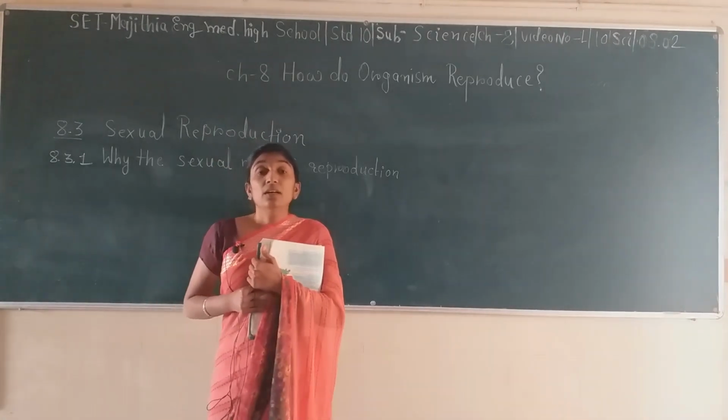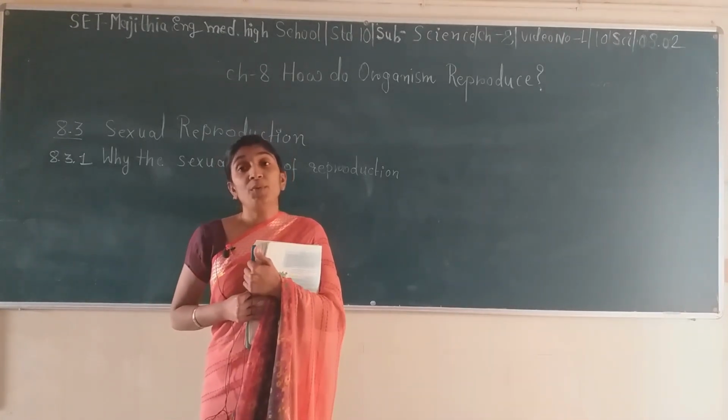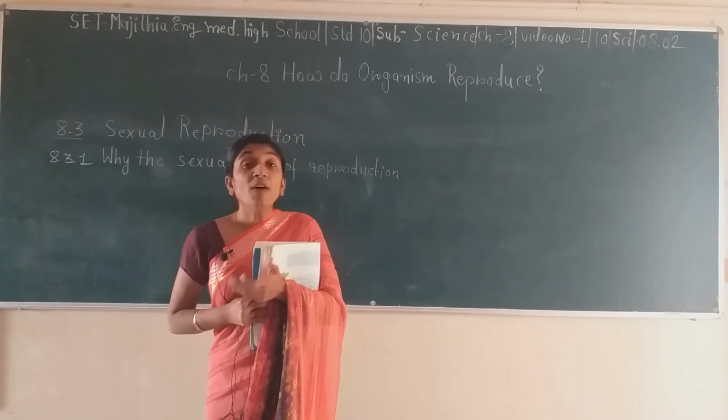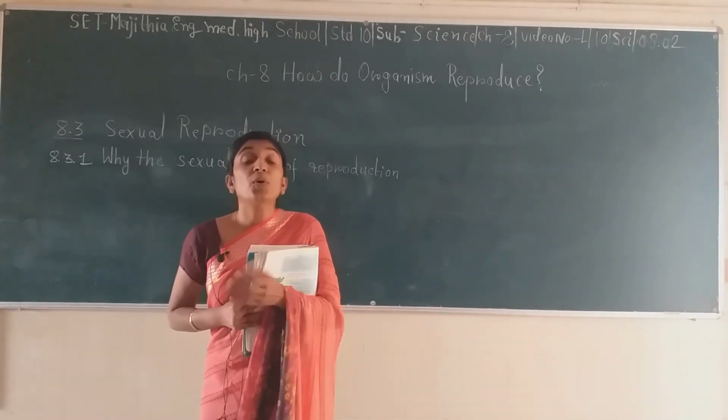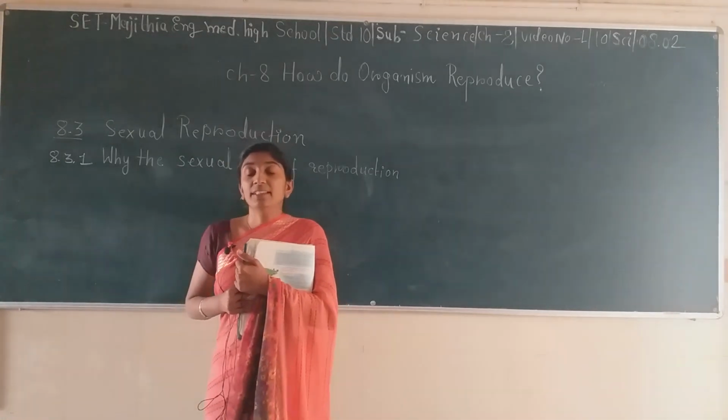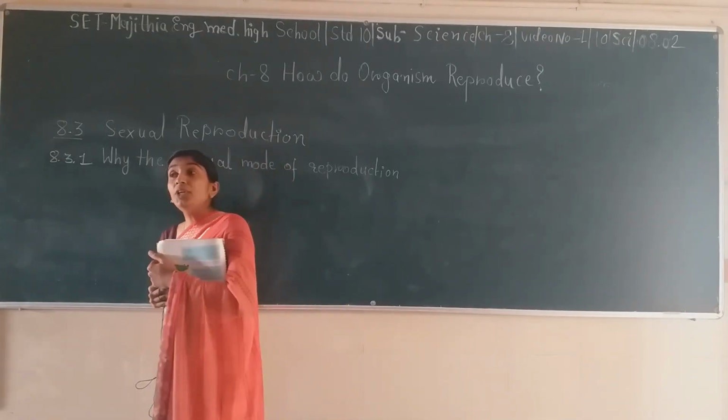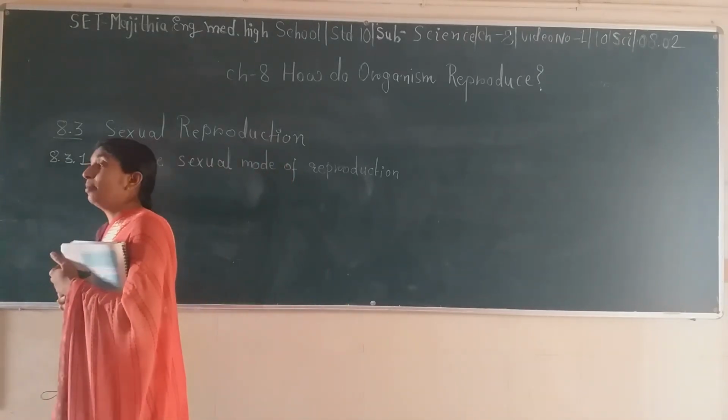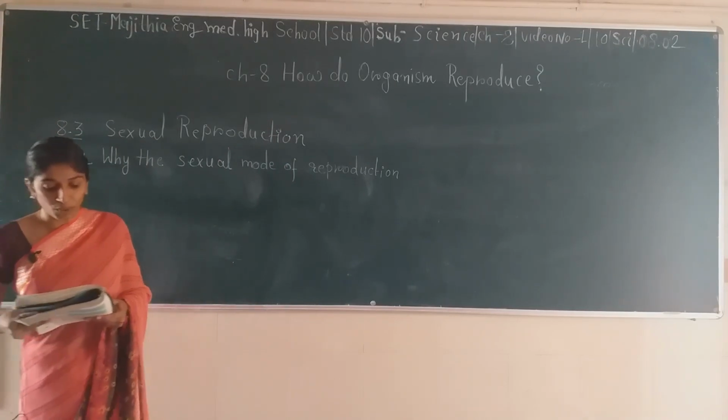But due to sexual reproduction, the offspring, the end product of reproduction, would have more variation as compared to asexual reproduction.